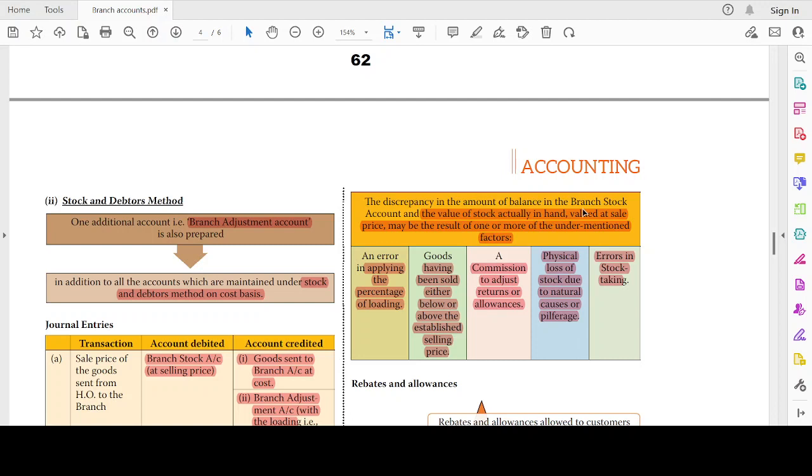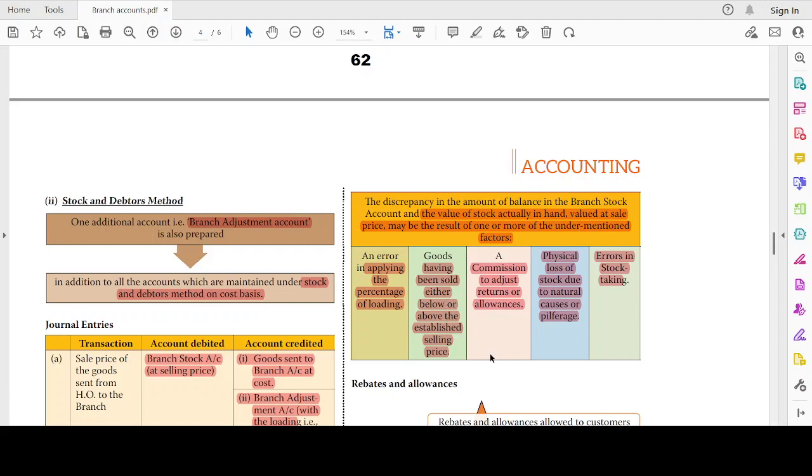Now, the discrepancy in the amount of balance at the branch. Why does there happen a difference between the value of stock which is being held and the value of stock in the books? This can be because of five factors. One is that we are obtaining a wrong percentage of loading. We are thinking that it is a gross profit of 25% and we are applying that, but it's actually 20%. Then we are applying a wrong percentage. Then goods having been sold either below or above the established selling price.